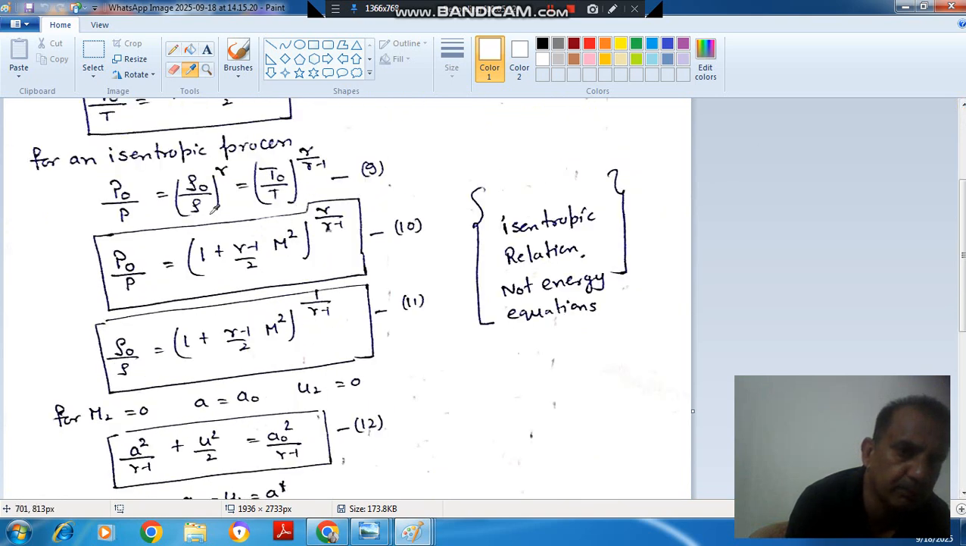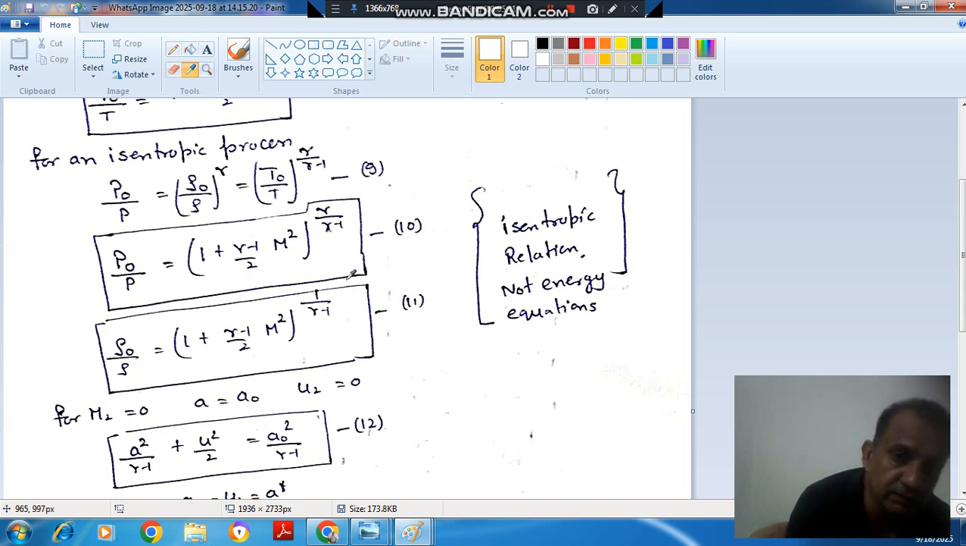we know that P naught by P is equal to (rho naught by rho) raised to the power gamma, which is equal to (T naught by T) raised to the power gamma by gamma minus 1. So from this we can find P naught by P and rho naught by rho in terms of Mach number. So these are the isentropic relations. These two are not the energy equation.